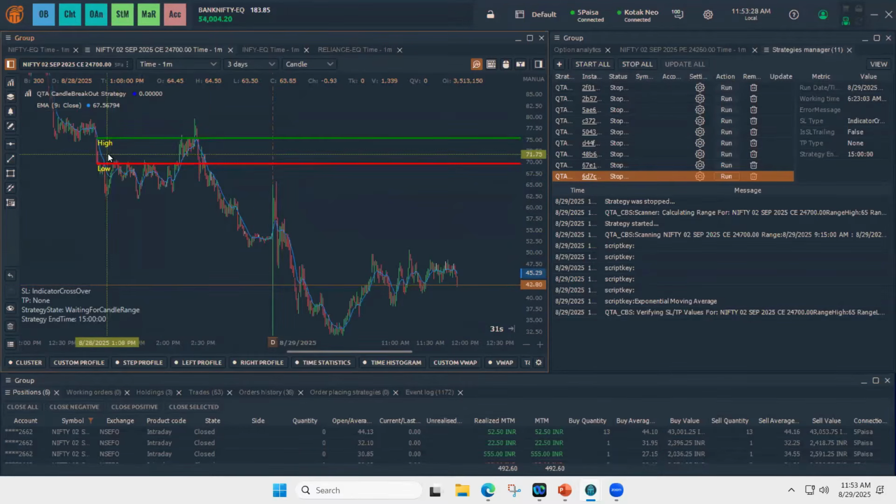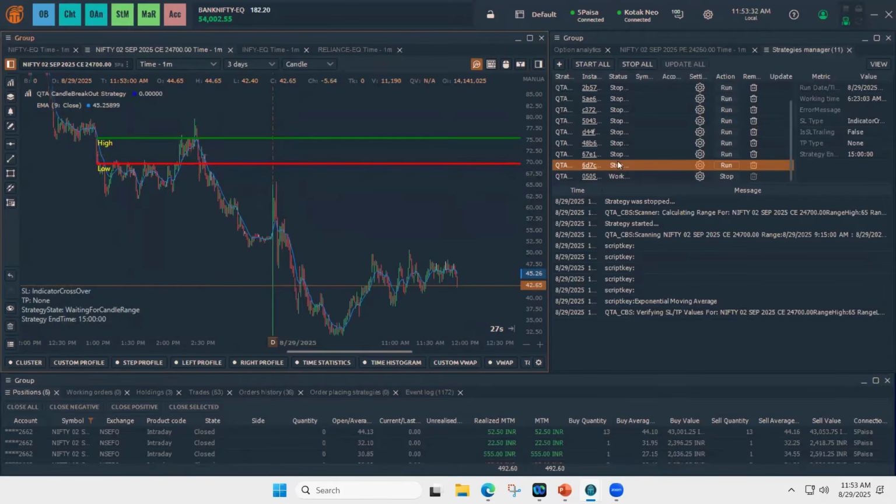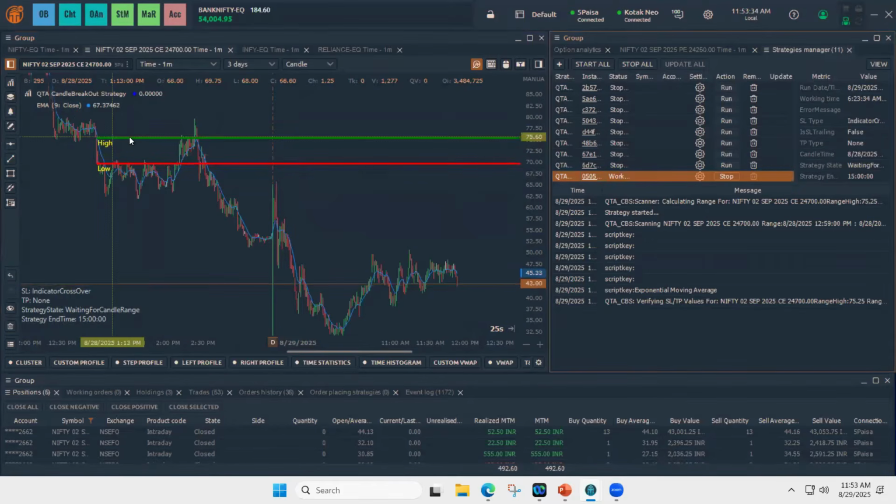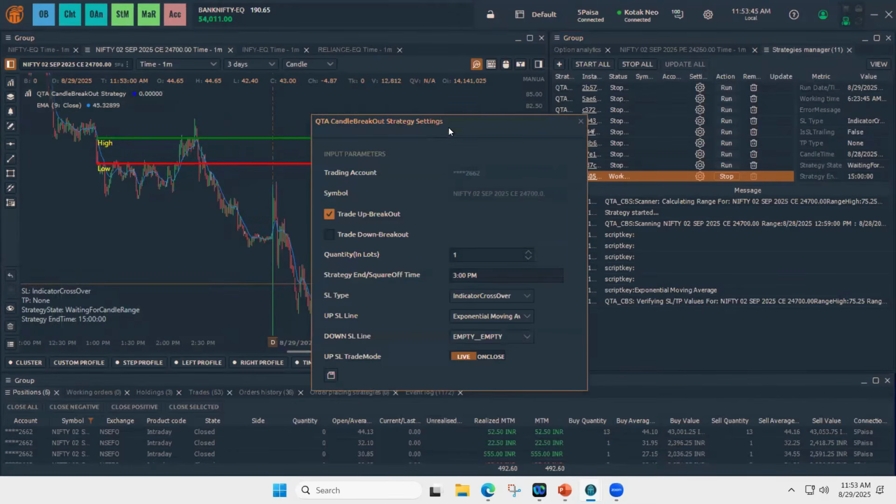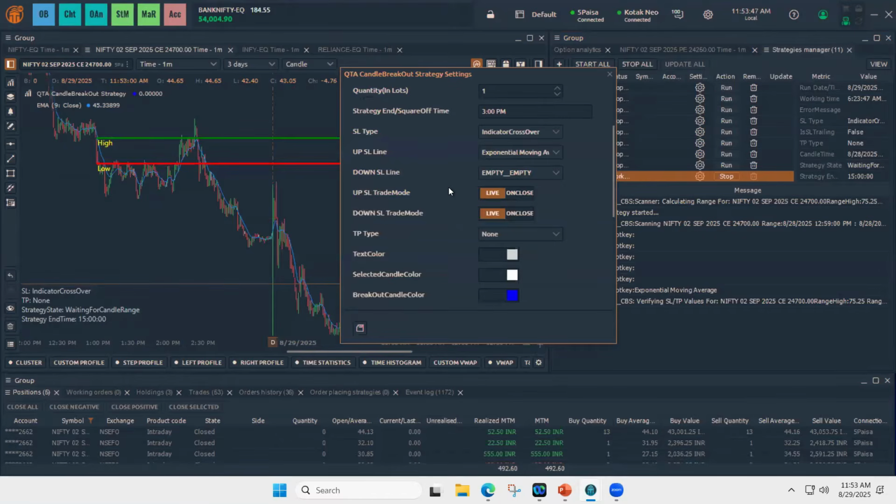So you have the option to choose previous day's candles also. It will get the high and low of that candle and wait for the price to reach that level. And when the price breaks, orders will get placed and SL and TP will get handled according to the settings that you choose here.